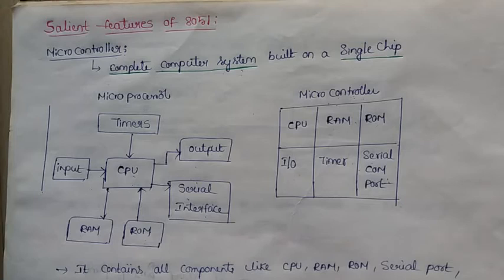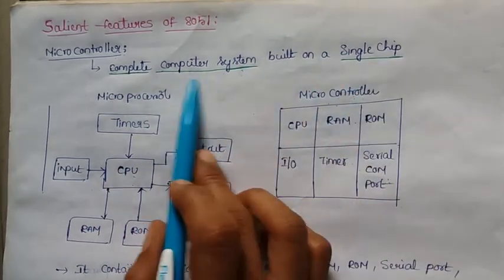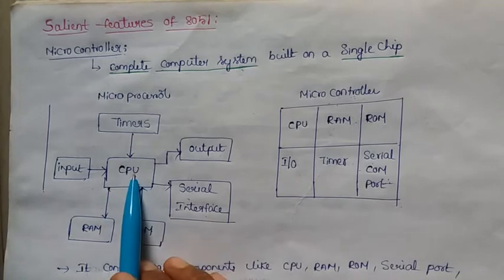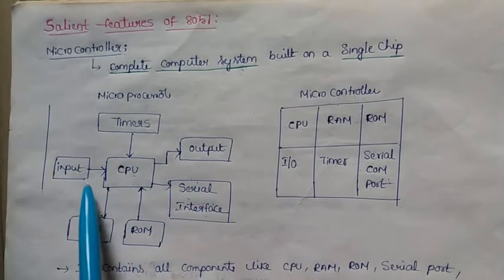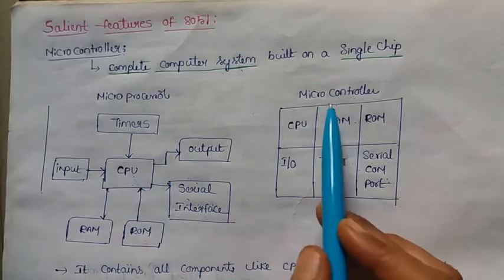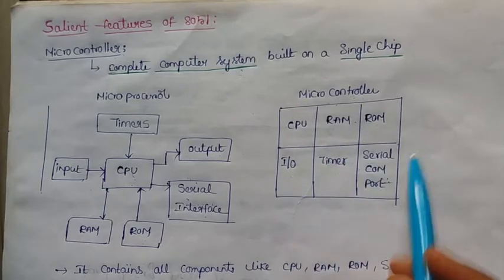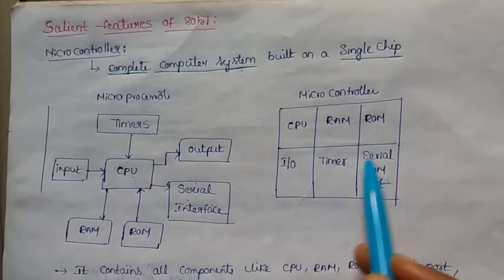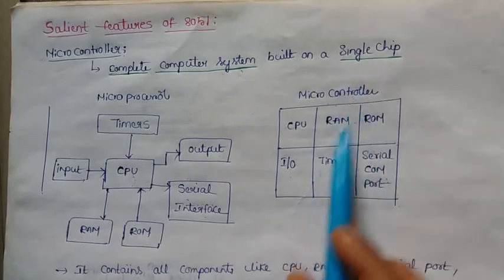What is a microcontroller? A microcontroller can also be called a complete computer system built on a single chip. If you see any computer system, it has a microprocessor, and all the required components are connected to the CPU externally. It contains timers, output, serial interface, RAM, ROM, everything connected externally. In a microcontroller, the CPU, RAM, ROM, IO, and timer are all integrated and built on a single chip. So it can be called a complete computer system built on a single chip.